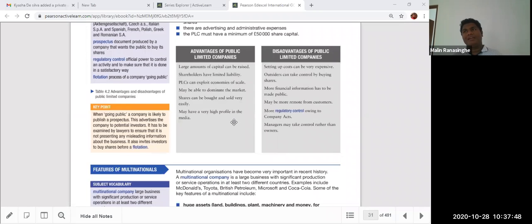Finally, managers may take control rather than the owner. Owner shareholders can't access the company. Only managers can access it. They will run the organization, they will decide the profit and their own manager salaries, and in the end shareholders get only a few small dividends.